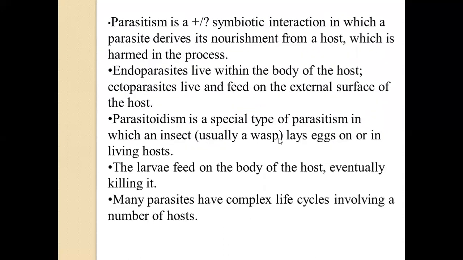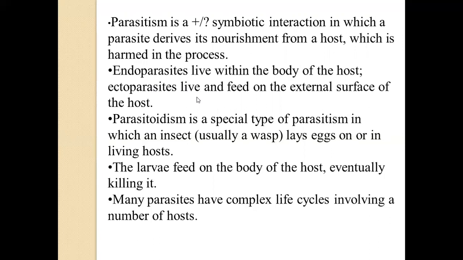Then another type of interaction is parasitism. It is a positive and negative symbiotic interaction in which a parasite derives its nutrition from a host which is harmed in the process. Endoparasites are those parasites which live within the body of the host, and ectoparasites live and feed on the external surface of the host.